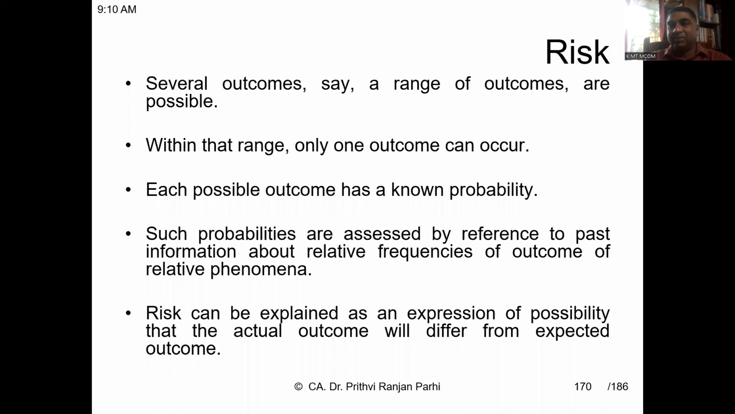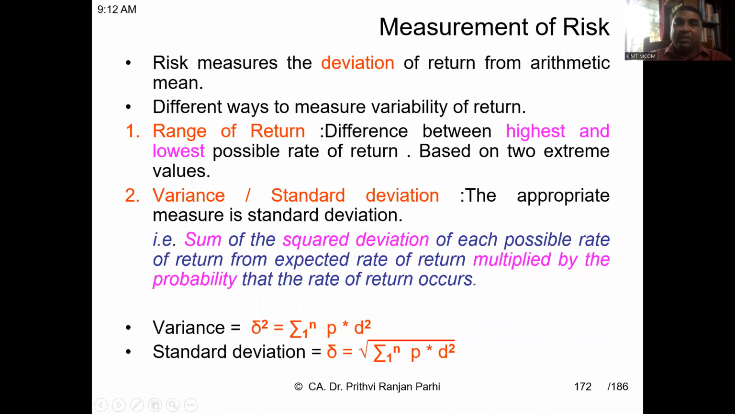As we have already seen in some of these slides in our previous class, we discussed what risk is, where several outcomes are possible and it is different from the expectation. One can say risk is involved in that kind of project. And we have seen there are two broad ways of measuring risk. One is the range of return, the difference between the highest and lowest return. If the range is wider, risk is more.